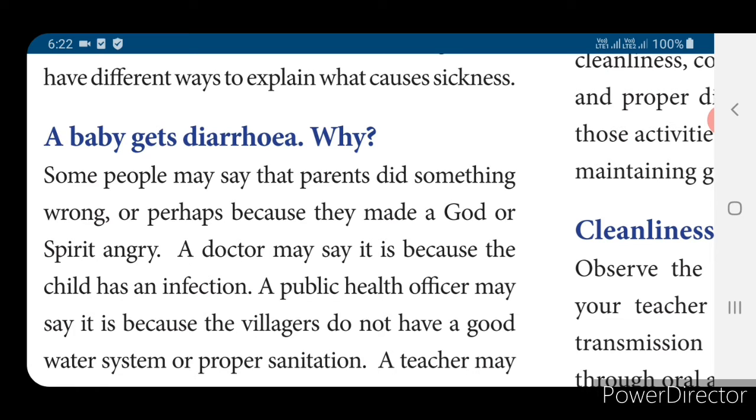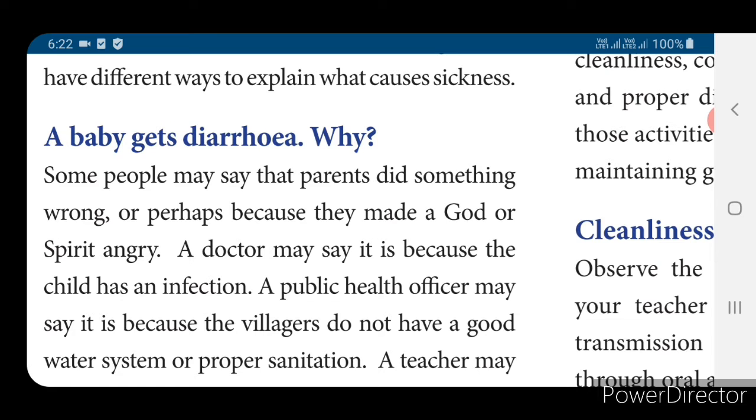We'll pray to God and keep neem leaves at the entrance of the door. Yes, and we will isolate that boy in a particular room. These are some of the ways to keep that boy in isolation. So some people will say they made a god or spirit angry.